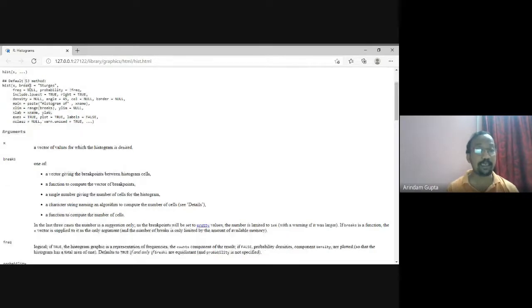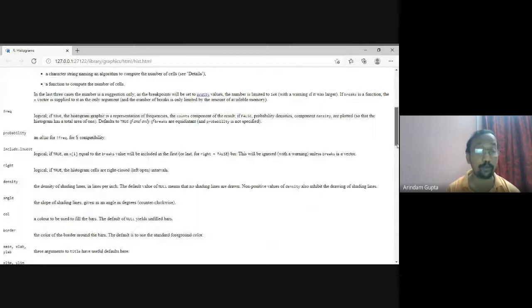The next argument is breaks. Breaks may be a vector giving the breakpoints between histogram cells, a function to compute the vector of breakpoints, a single number giving the number of cells for the histogram, a character string naming an algorithm to compute the number of cells, or a function to compute the number of cells.